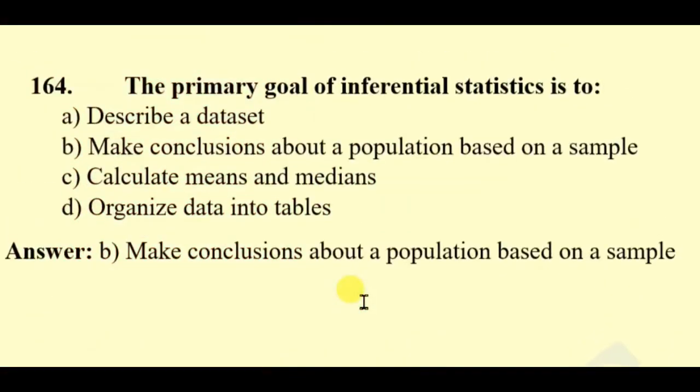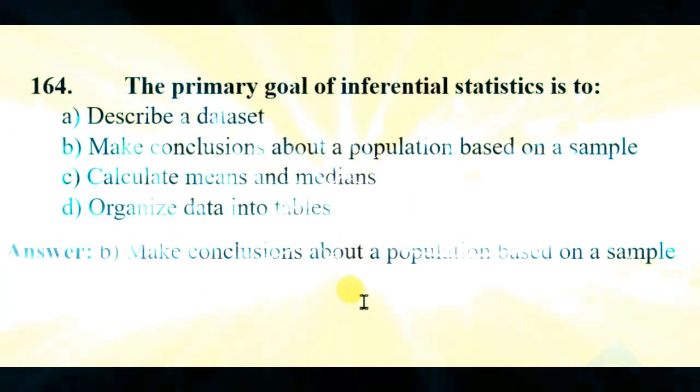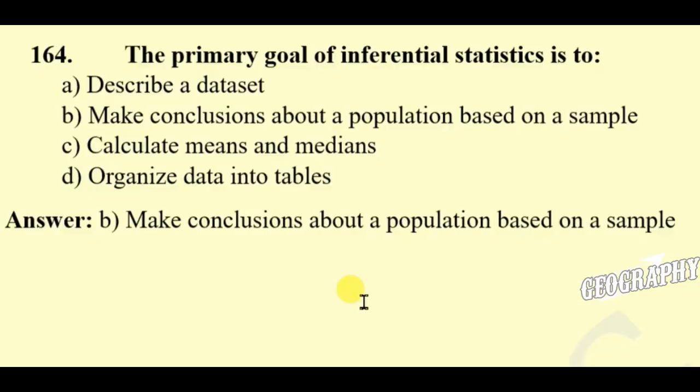Question 164. The primary goal of inferential statistics is to describe a dataset, make conclusions about a population based on a sample, calculate means and medians, organize data into tables. The right answer will be make conclusions about a population based on a sample.